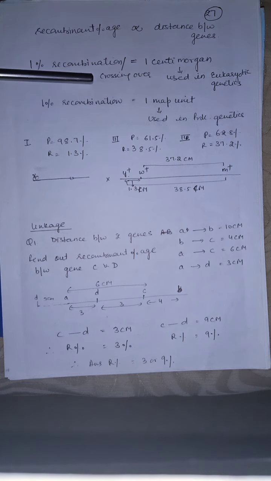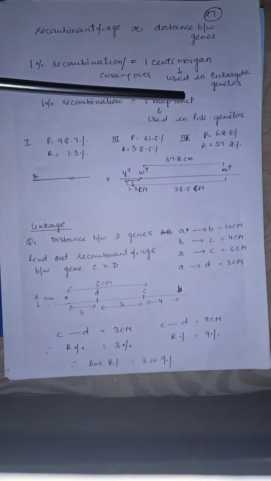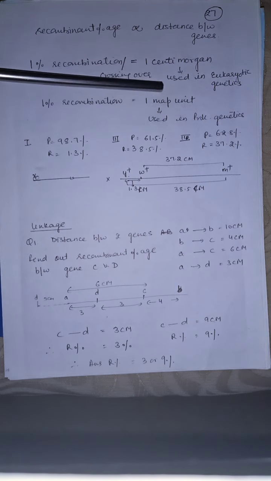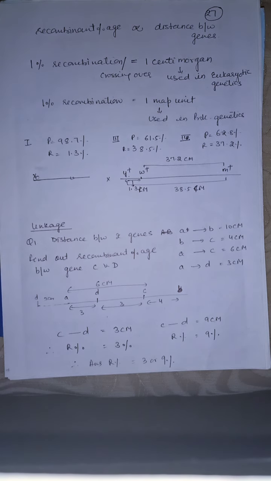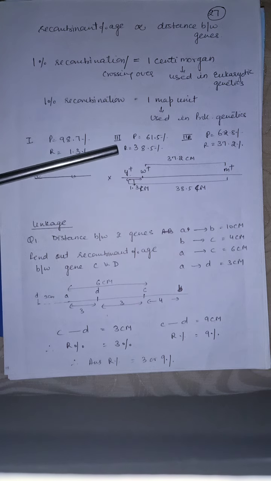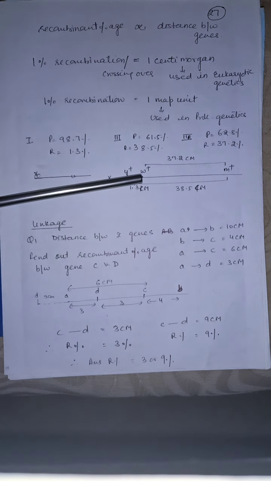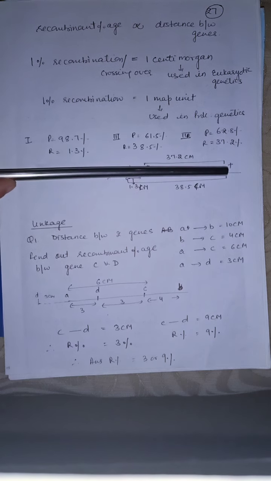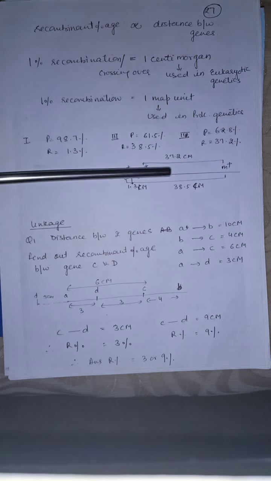1% recombination or 1% crossing over is equal to 1 centimorgan. The term centimorgan is used in eukaryotic genetics, and 1% recombination is equal to 1 map unit, which is used in prokaryotic genetics. So in the first cross, the parental types were 98.7% and recombinants 1.3%. In that cross we studied body color and eye color, so the distance between the two genes is very small. But in the second cross we studied eye color and shape of the wings. Recombinants obtained were 37.2%. Therefore the distance between the two genes is more.